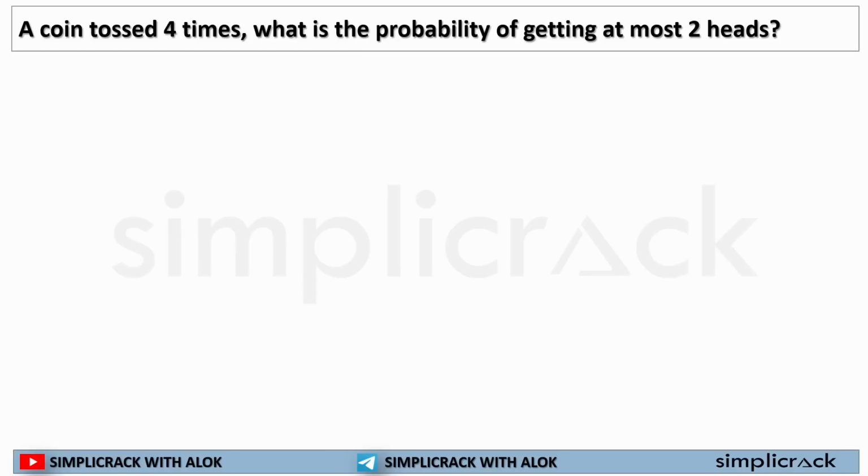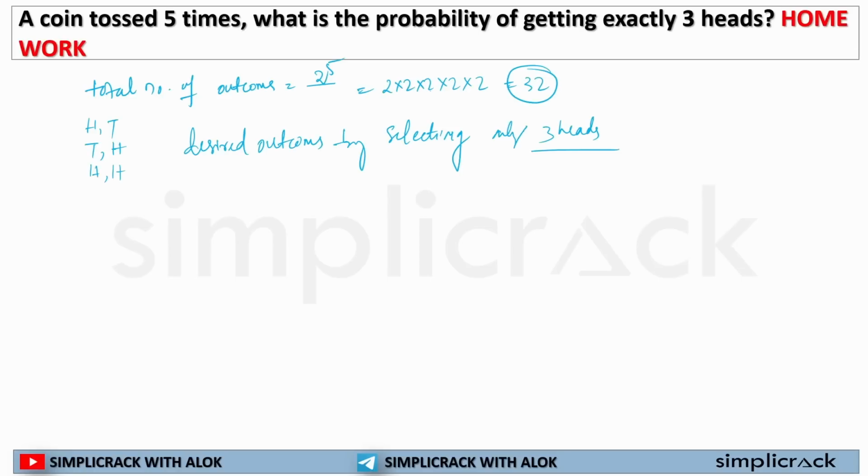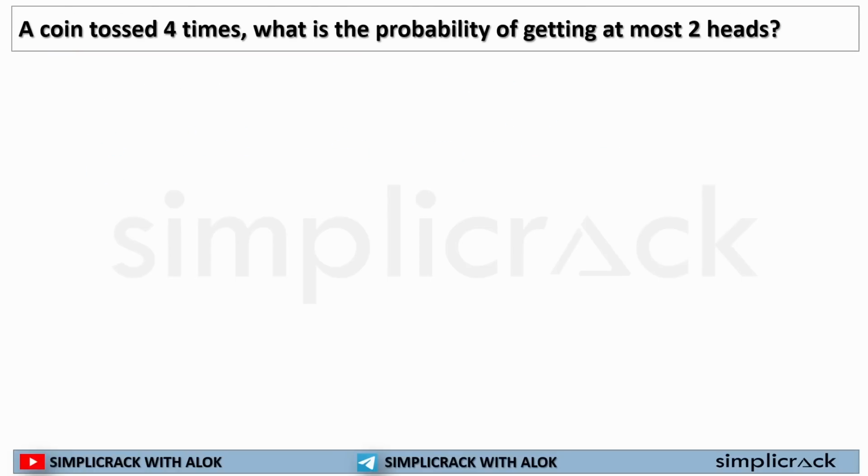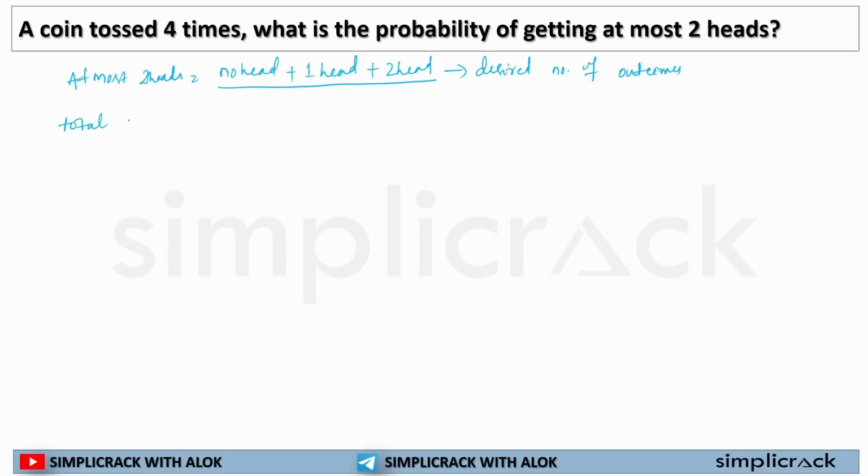In the last question, what we were seeing was the probability of getting exactly 3 heads. Here we are seeing the probability of getting at most. This is the word you need to figure out. This means no head plus 1 head plus 2 heads. This will get you your desired number of outcomes. Now your total number of outcomes will be what?